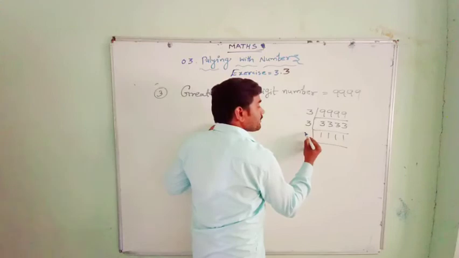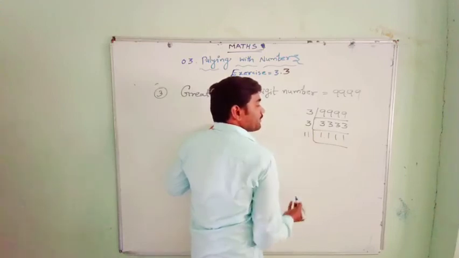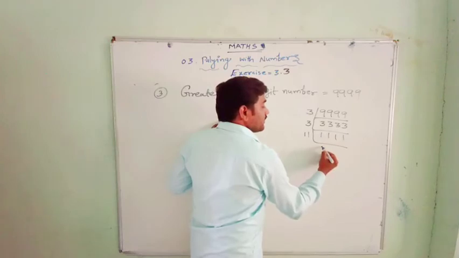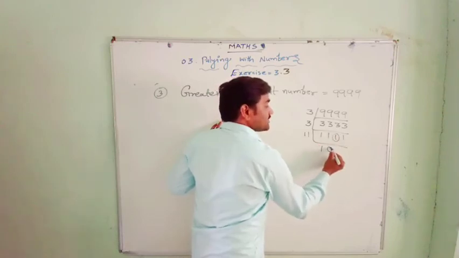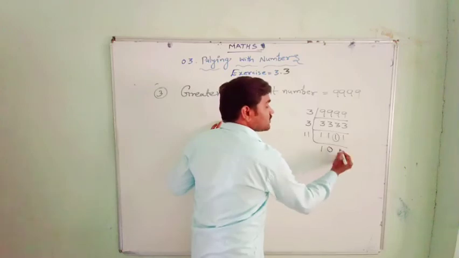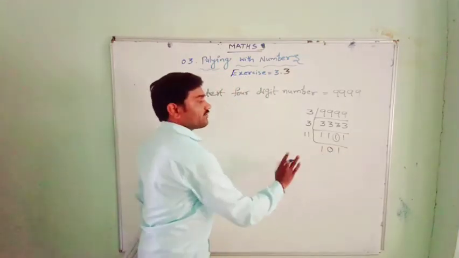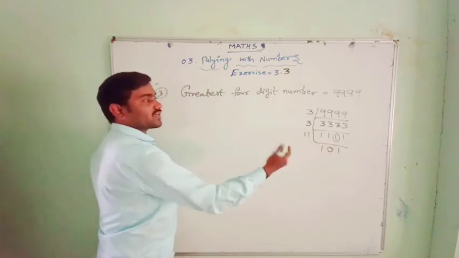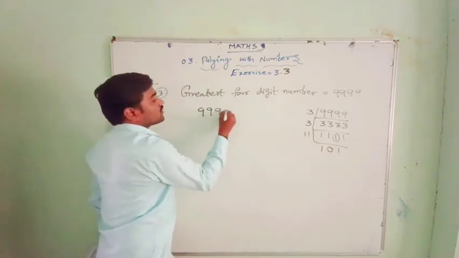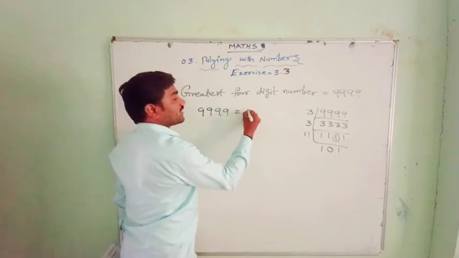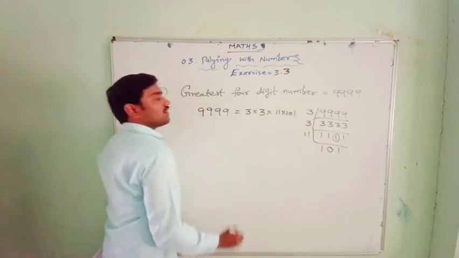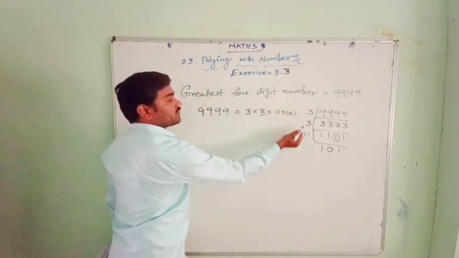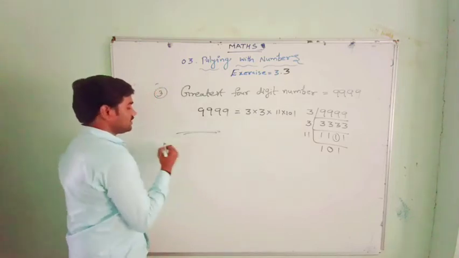Now I can also go for the next, the 11 table. 11 ones are 11, and here there is only 1, which is not possible in the 11 table. So 11 zeros are 0. Now you take the pair of zeros, that is 11 ones are 11. You got here 101. This is enough. Now 101 will not be a factor in any table. So the greatest 4-digit number, 9999, can be written as 3 into 3 into 11 into 101. However, you can also write 101 into 11 into 3 into 3. However you write, the answer will be the same.